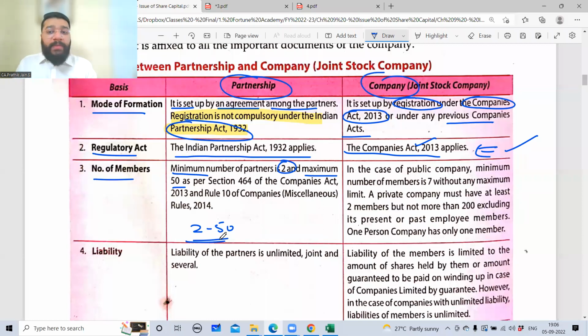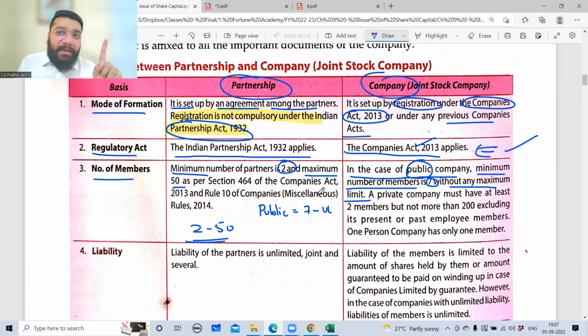Correct? Now, listen to me very carefully. In the case of a public company, what is a public company? We'll be discussing that in the next slide. In a public company, the public are contributing the money. The minimum number of members is 7, without any maximum limit. So for a public company, minimum is 7. Maximum is unlimited. Any problem? Public limited company: minimum is 7, maximum is unlimited.